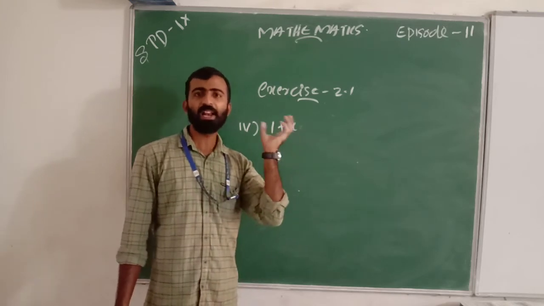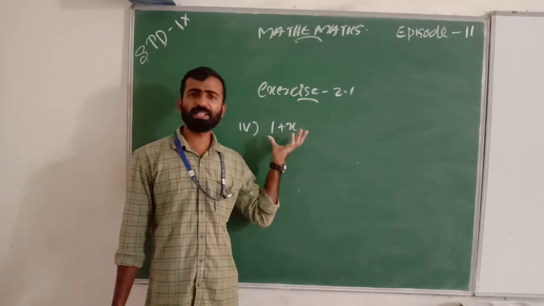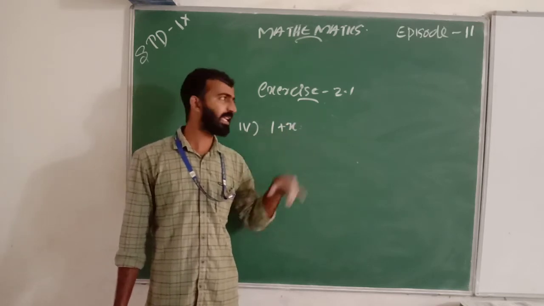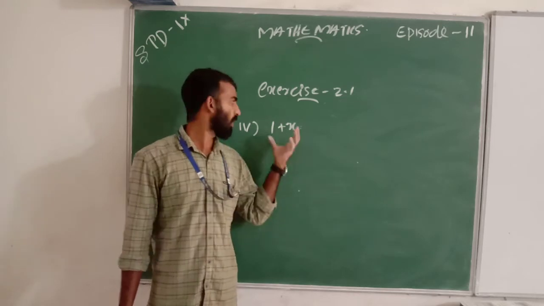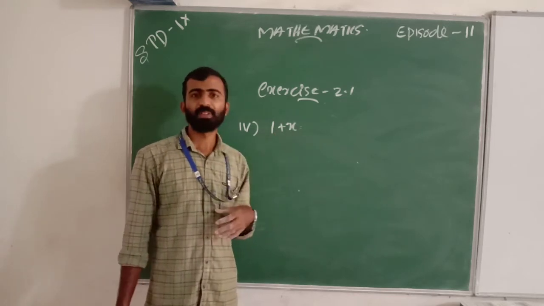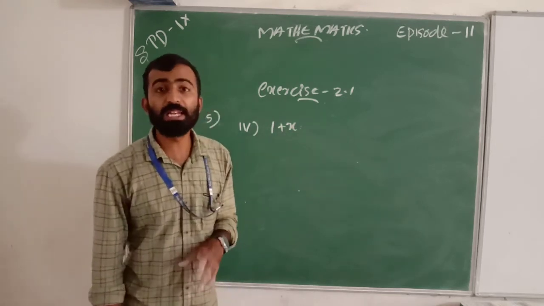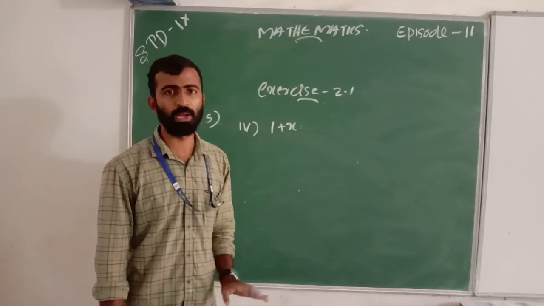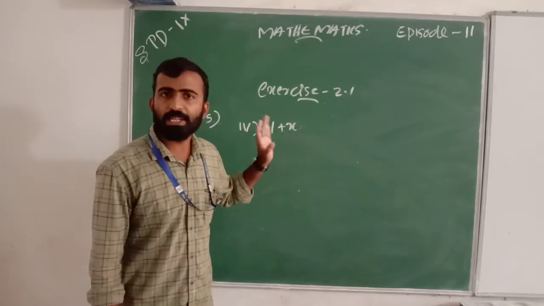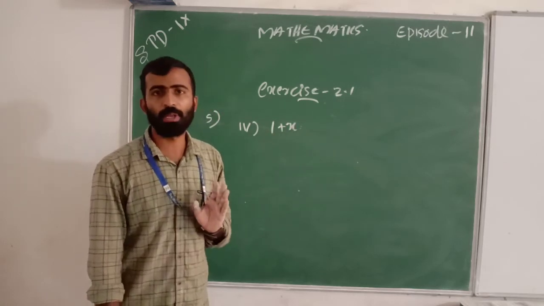Why do I say this? This is a linear polynomial because when we see 1 plus x, its degree is 1. So this polynomial is a linear polynomial, because its degree is 1.